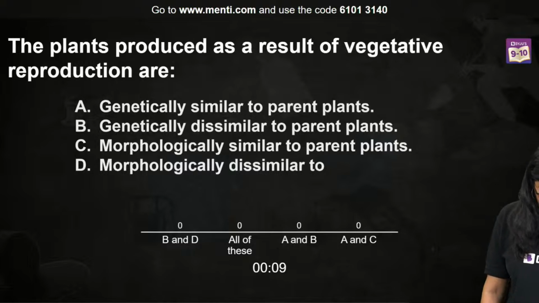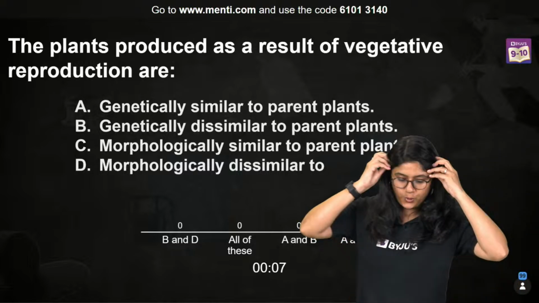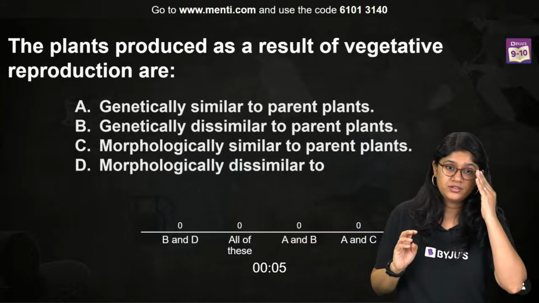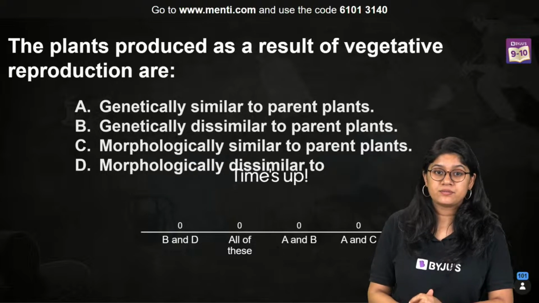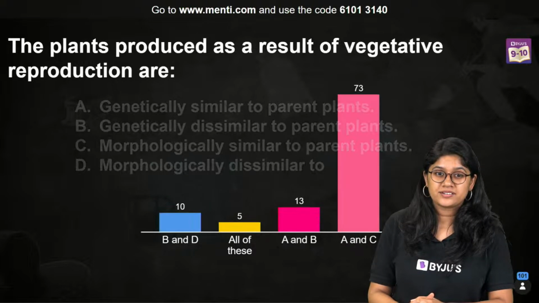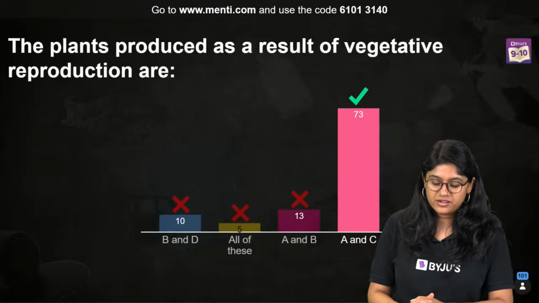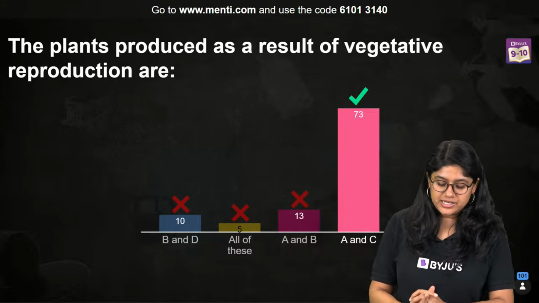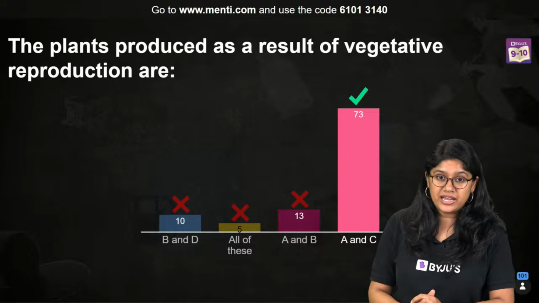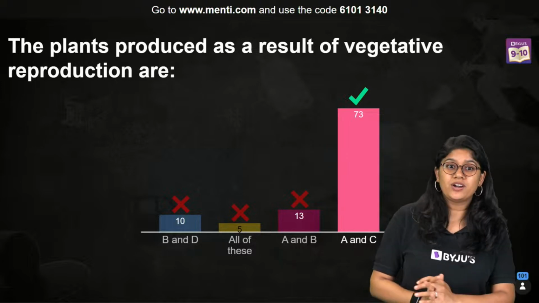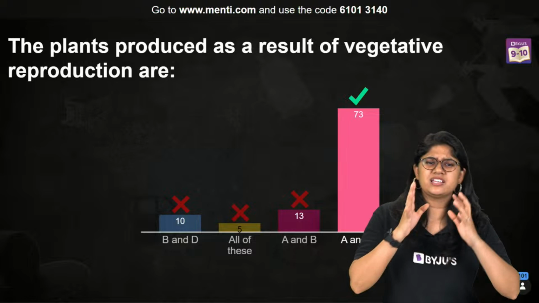Very good, everyone. So we are, variation are created by mixing of the genes. Okay, so the correct answer over here is A and C. So A and C, of course, they will be similar, right? Now you tell me what is the meaning of morphology. It's a very easy one.